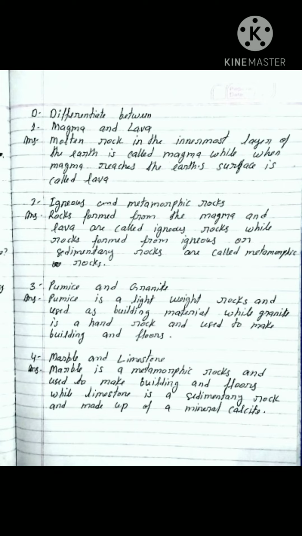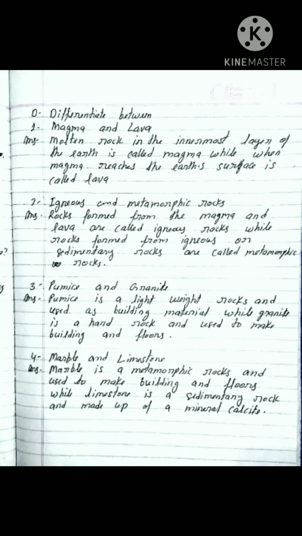Granite contains basically three minerals. These are quartz, mica, and feldspar. It is used to make buildings and floors. These are the differences between pumice and granite. Now see in short form. Pumice is a lightweight rock and used as a building material, while granite is a hard rock and used to make buildings and floors. Now next, fourth number, marble and limestone.